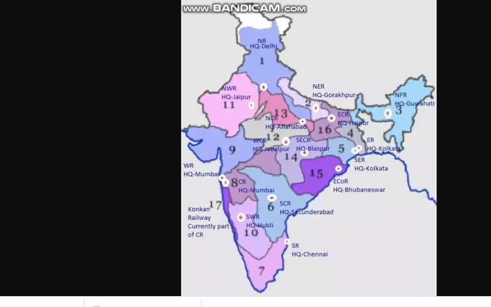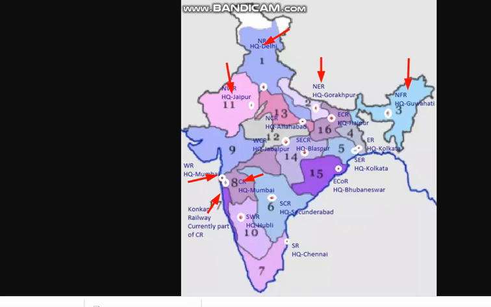As you can see, Northern Railway Delhi, see here NR, Northern Railway Delhi, and then Northeastern Railway Gorakhpur, then Northeast Frontier Railway Guwahati, Northwestern Railway Jaipur. Can you see Western Railway Mumbai? At the same time, Central Railway also Mumbai. Then Konkan Railway, currently part of Central Railway. This is the new one. The 17th one is the new one here.